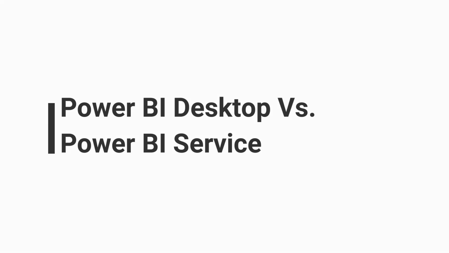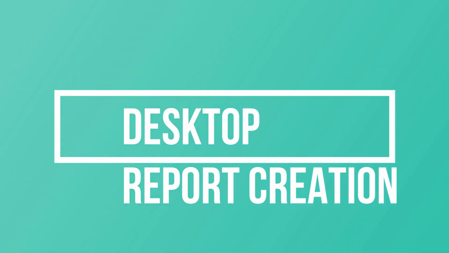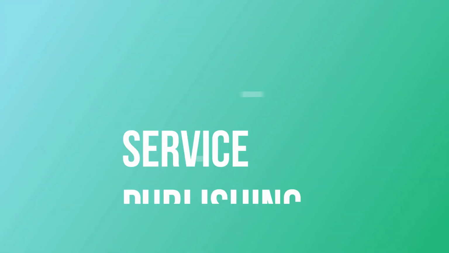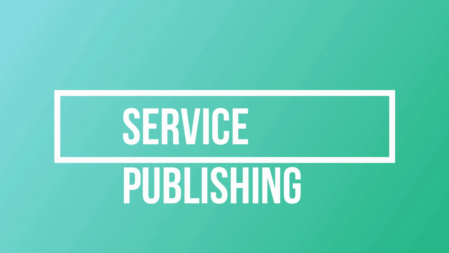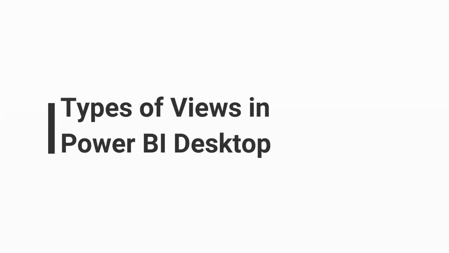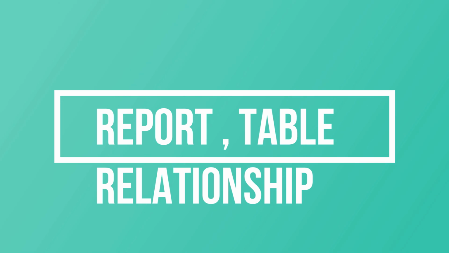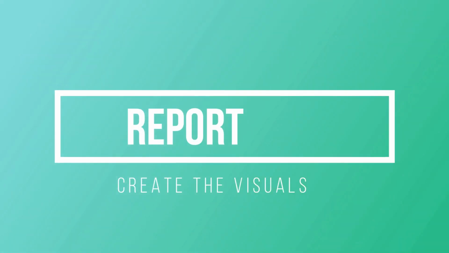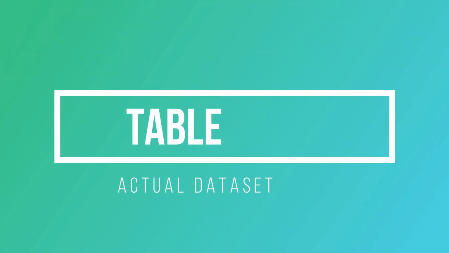Power BI Desktop is an application in which we develop our reports, and Power BI Service is basically a cloud platform which is used to share the reports with other people. Okay. Can you tell me the three views we have in Power BI? There are 3 types of views in Power BI: report view, relationship view and table view. In report view, we create our visuals of the report. In table view, we have our data set of the report, and in the relationship view, we have our tables and how they are related to each other.